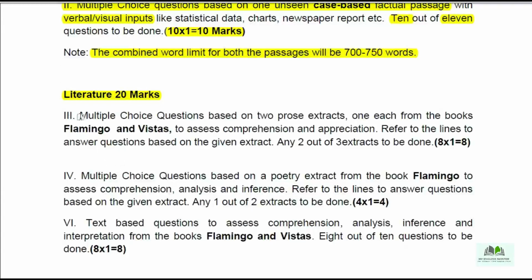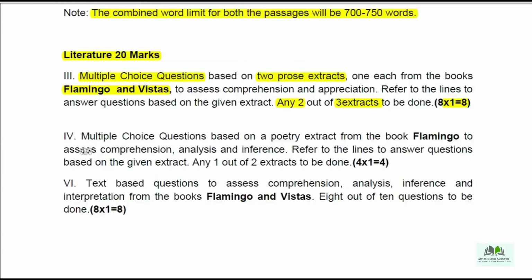Here the third question is multiple choice questions based on two prose extracts, one each from the books Flamingo and Vistas. You are getting 3 extracts, and of the 3 you write any 2. So 2 extracts you should attempt, and each extract will have 4 questions. Each question carries 1 mark, so 2 extracts, 4 questions, total 8 marks. That is easy. And see, this is the prose extract from Flamingo and Vistas.